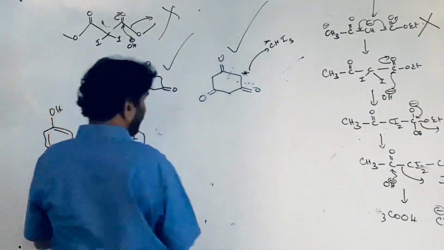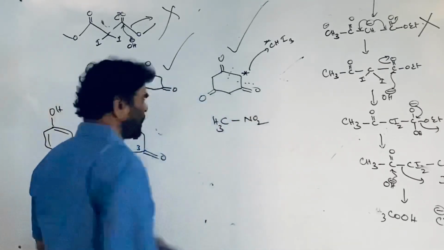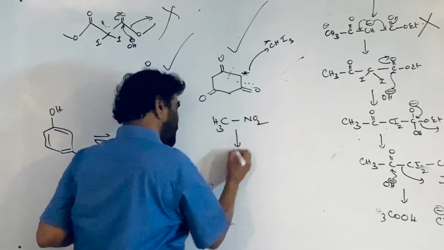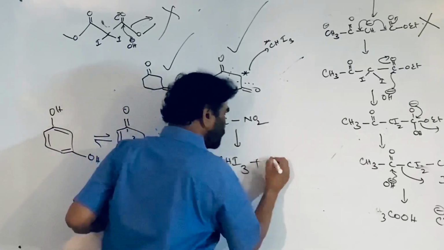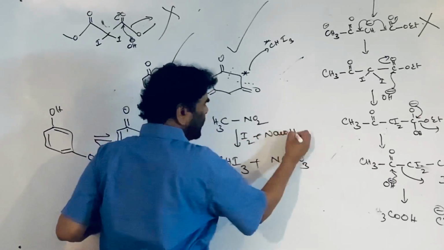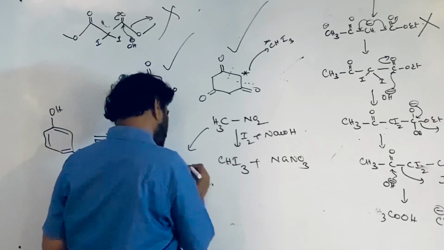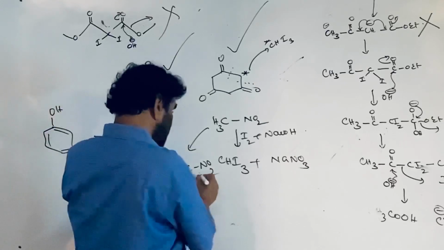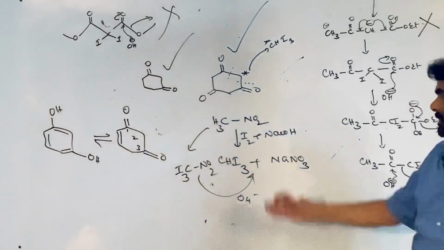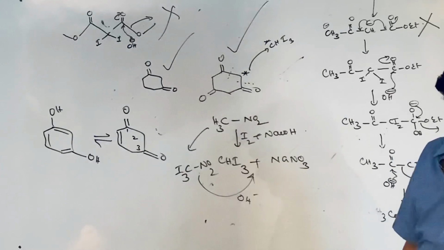I told you, along with this, some other compounds like CH3NO2 take part in the iodoform test. So nitrite ion comes out. This gives the iodoform plus sodium nitrite. This is iodine plus sodium hydroxide. Yesterday I showed the mechanism of the reaction. Here this is converted into triiodonitromethane. This further reacts with OH minus and gives the iodoform and this. So it is not the alcohol, it is not the ketone, it is the 1,3-dicarbonyl.